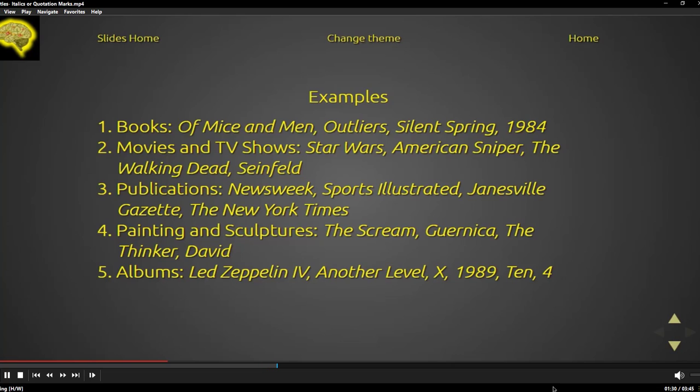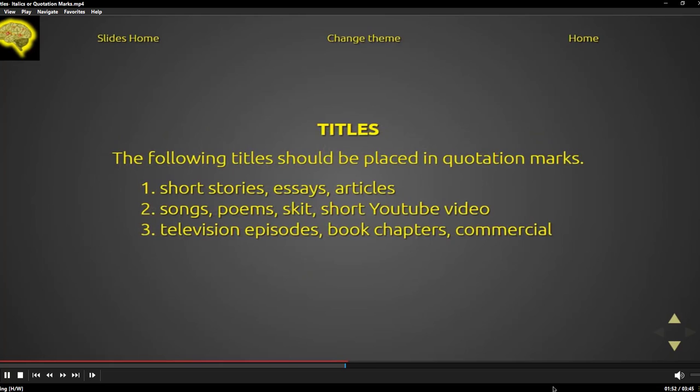Now The Scream and Guernica are paintings and The Thinker and David are sculptures. And then you have music albums like Led Zeppelin 4, Another Level, X, 1989, 10, and 4. So again, those would all be italicized.